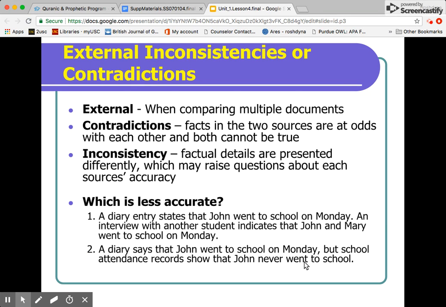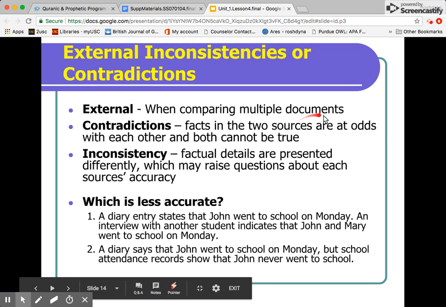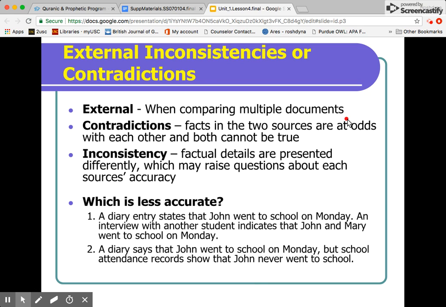Next, we looked at external inconsistencies or contradictions. So external means we're comparing multiple sources, multiple documents. Nowadays, we can go on Google and search whether or not something is true, right? So if we want to say a speech was given on this particular date, well, we can do an external check and check Google and say, well, Google, I want to know if it's true. Was this speech given on this date? Okay. That would be an external check because you are looking at another source outside of the source that you're reading. Okay. So then we're going to look at these two examples.